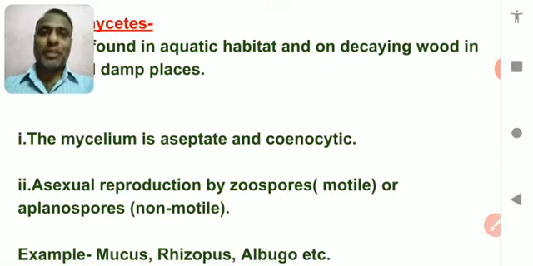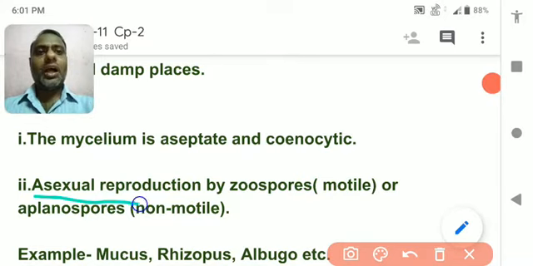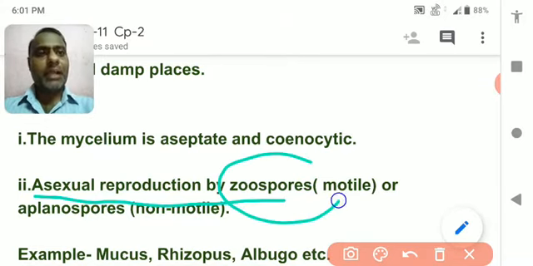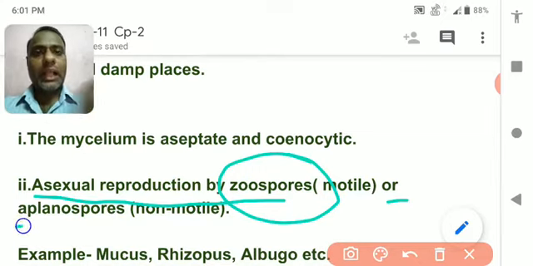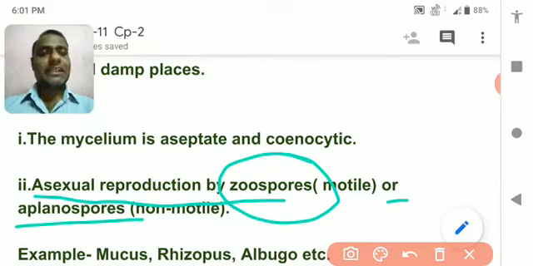Means the reproducing fruiting body that is formed by the kind of fungi gives the particular name of that fungi. Understood? So asexual reproduction is done by zoospore or aplanospore. Let's understand what is zoospore.